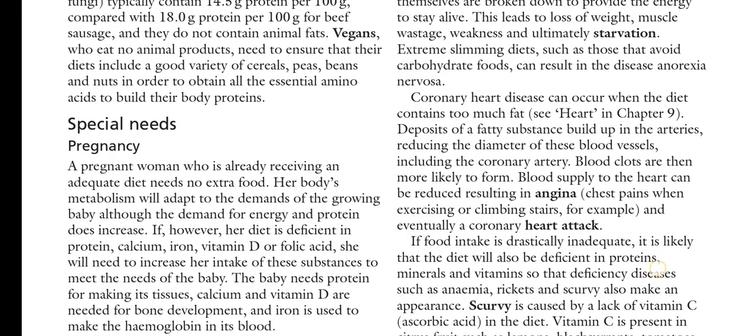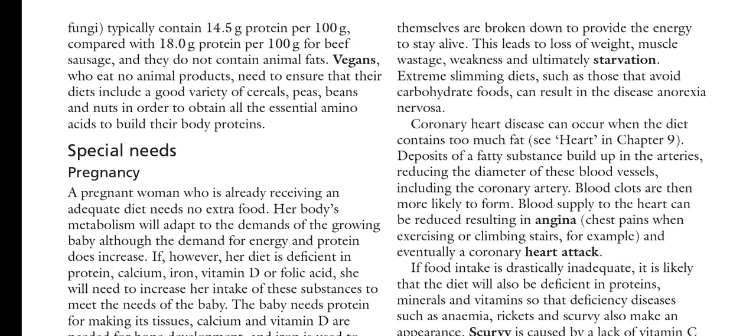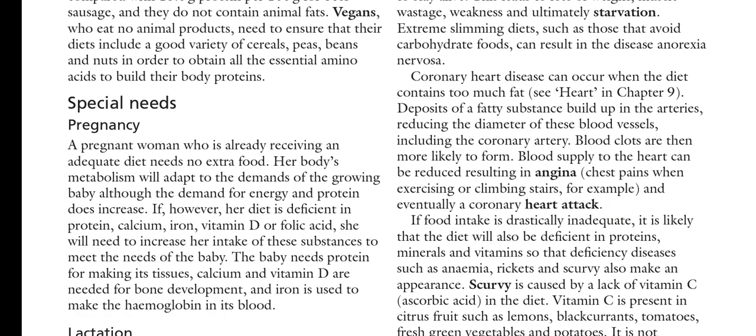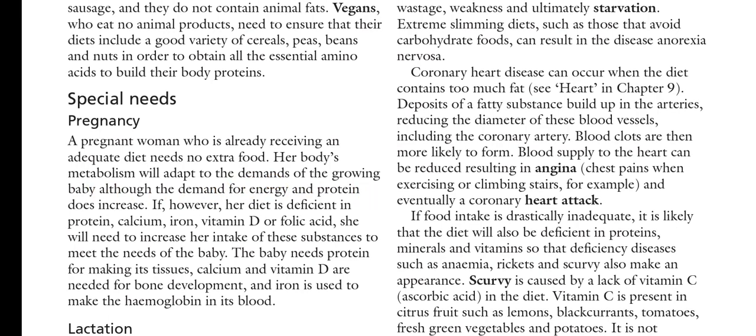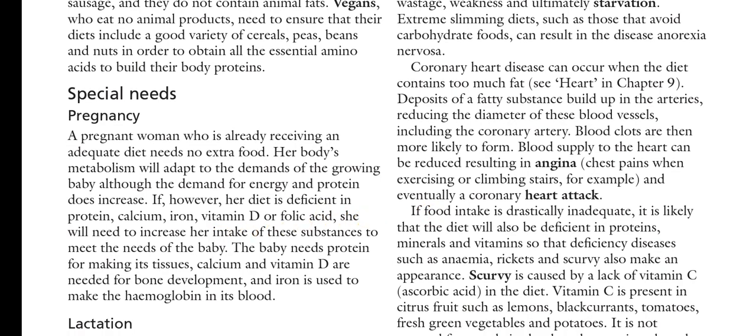So here we are just studying the special needs that are required at specific time intervals, not throughout life but at specific times. So in pregnancy, a pregnant woman who is already receiving an adequate diet needs no extra food. Her body's metabolism will adapt to the demands of the growing baby, although the demand for energy and protein does increase. If her diet is deficient in protein, calcium, iron, vitamin D, or folic acid, she will need to increase her intake of these substances to meet the needs of the baby.